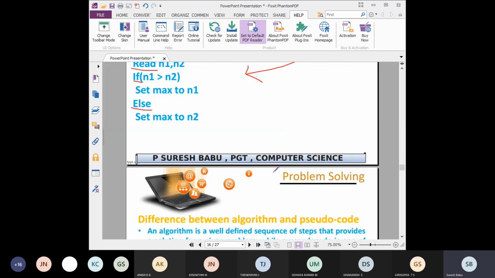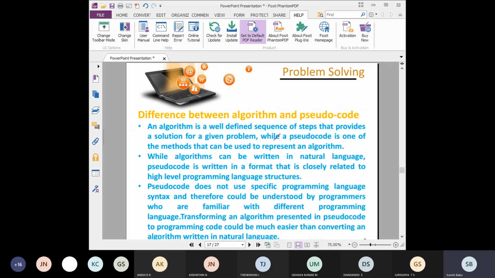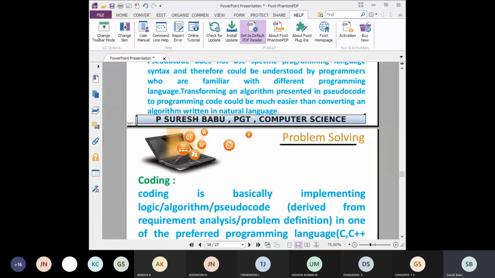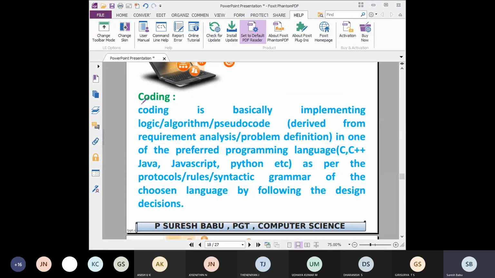So then we saw the difference between algorithm and pseudocode. What is the actual difference? Then coding. Actually, what is coding? It is implementing the logic, algorithm, or pseudocode in one of the preferred programming languages as per the syntax.